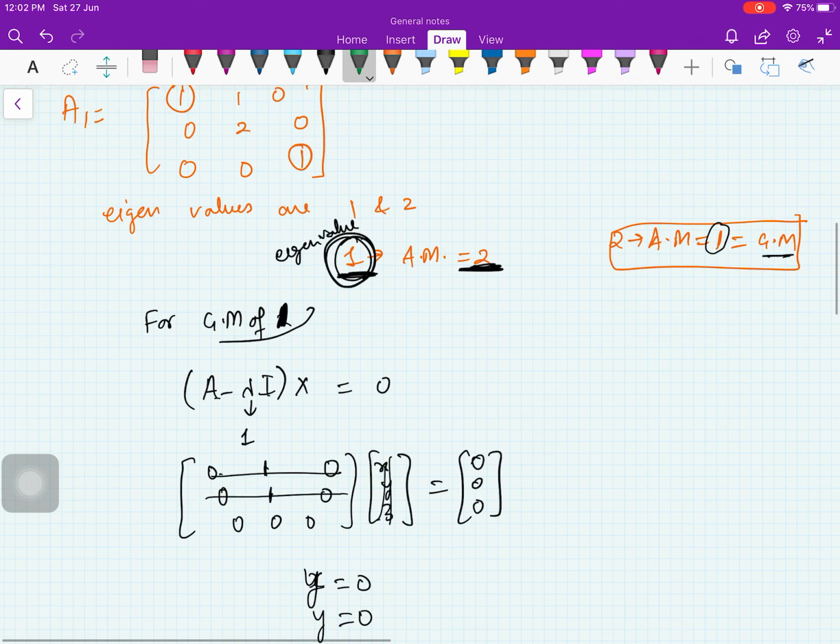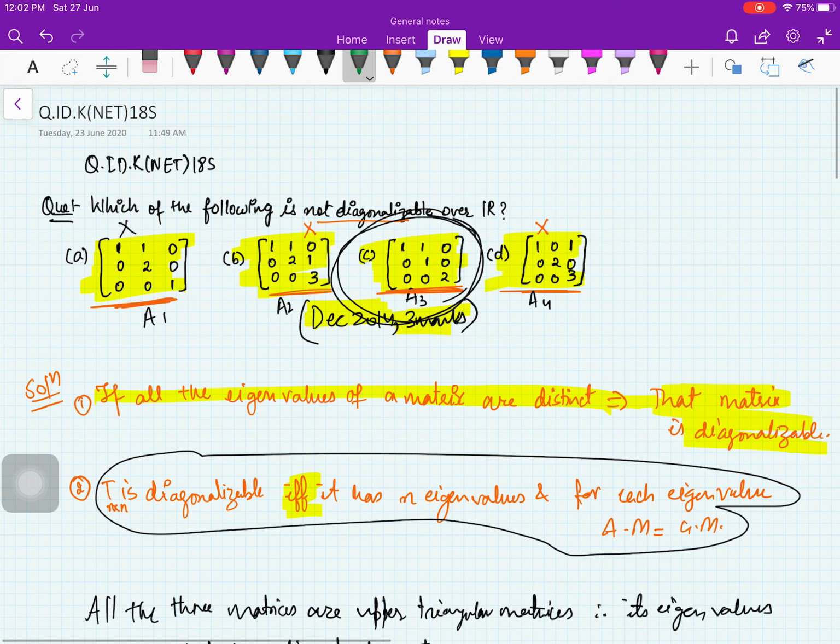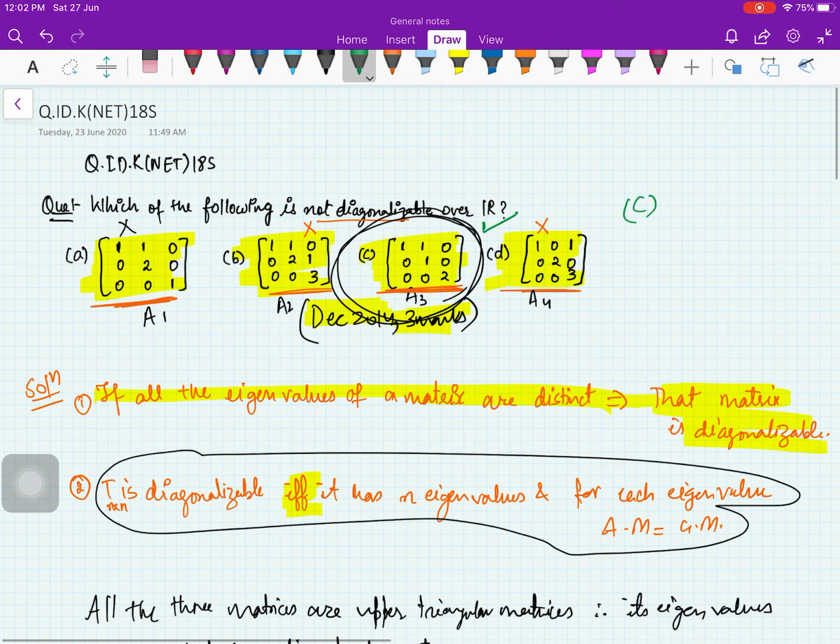Fine. So this is how you see. Your option C is the correct option, that this is not diagonalizable. So the answer to this problem is C. Here you see, you need to know these two results, the first result and the second result, in order to solve this problem.